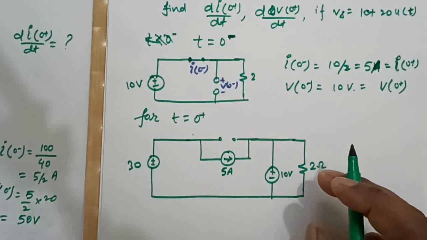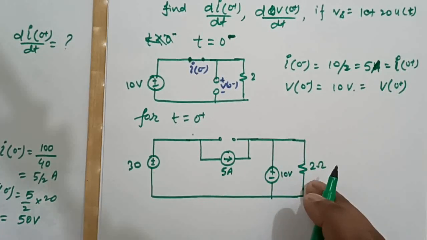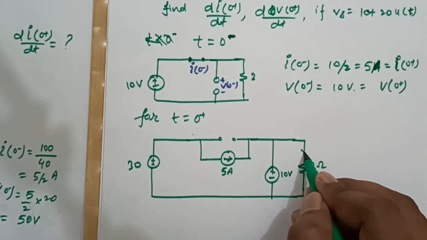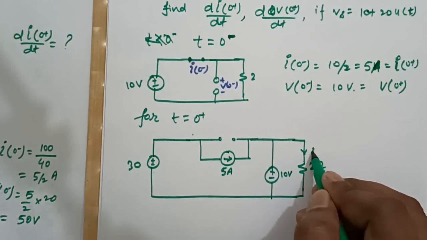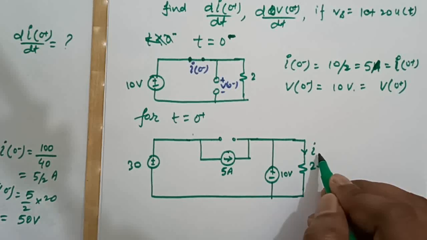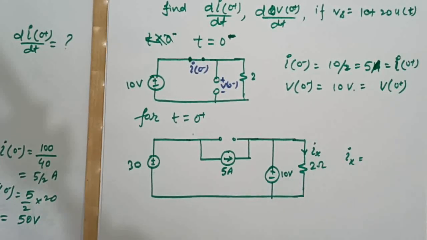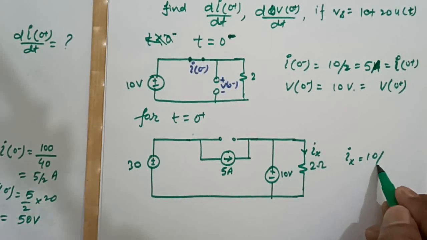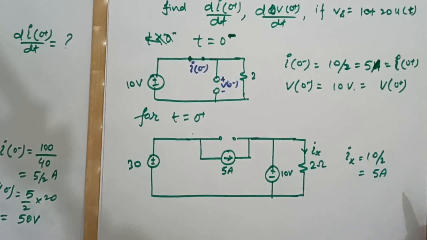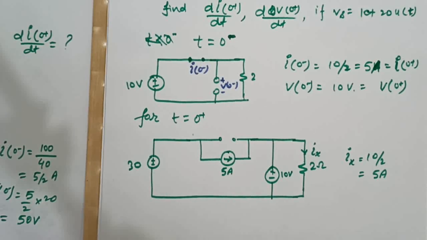Now see, as the voltage across this resistance is 10 volts, the current through it, say Ix, will be 10 volt divided by 2, which is nothing but 5 ampere.